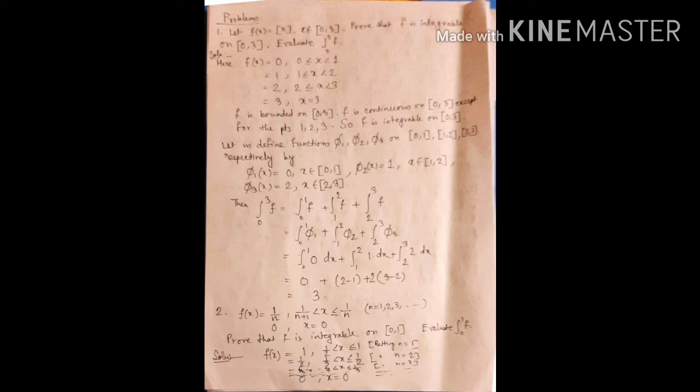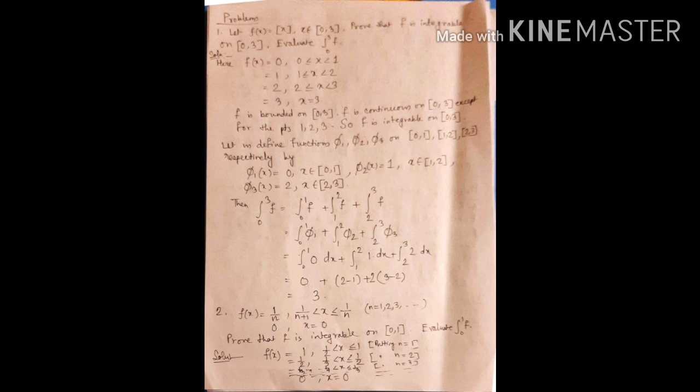We know this by our property of Riemann integration, by theorem number 8. So integration 0 to 3 f is equal to integration 0 to 1 f plus integration 1 to 2 f plus integration 2 to 3 f, which is equal to integration 0 to 1 phi 1, because in 0 to 1 the value is phi 1 x, plus integration 1 to 2 phi 2 plus integration 2 to 3 phi 3.